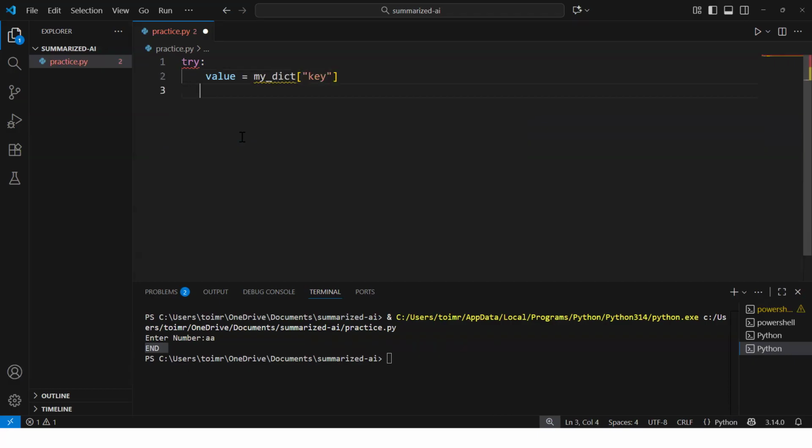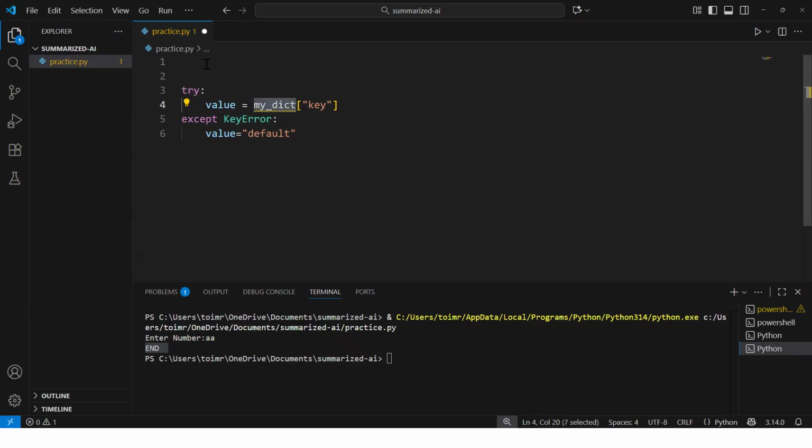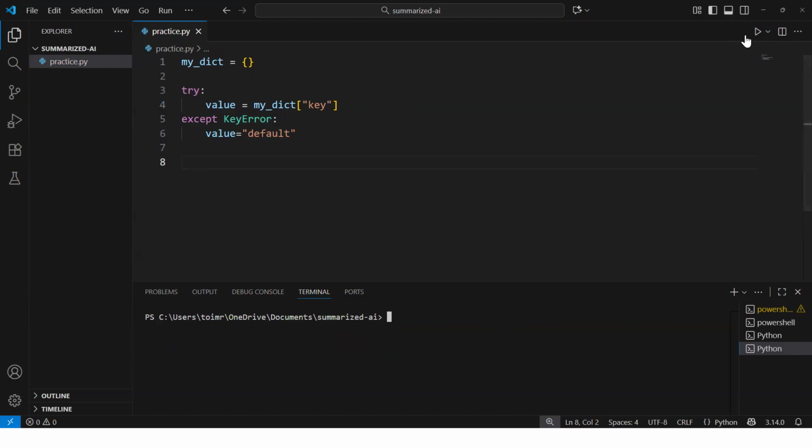Okay. Now we can say except KeyError, and then value equal to "default". Sorry, this should be colon. Now I have a dictionary, and in that dictionary I have a key. Let me go ahead and define the dictionary, or else it will give an error. So I have defined the dictionary, an empty dictionary. Now, if I run this code, I won't be getting an error.